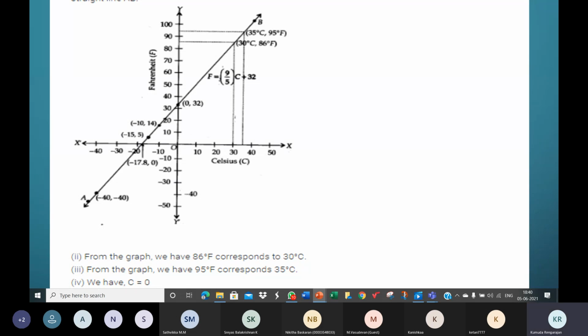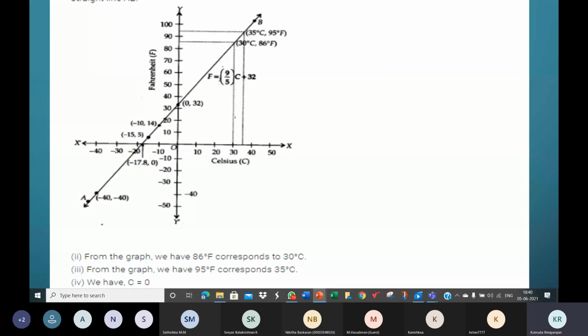So the second question is, if the temperature is 30 degrees Celsius, what is the temperature in Fahrenheit? We have 86 degrees Fahrenheit. We have taken the Celsius scale along the x-axis and the Fahrenheit scale along the y-axis. We are also instructed to do so in the question: take Celsius along the x-axis and Fahrenheit along the y-axis.